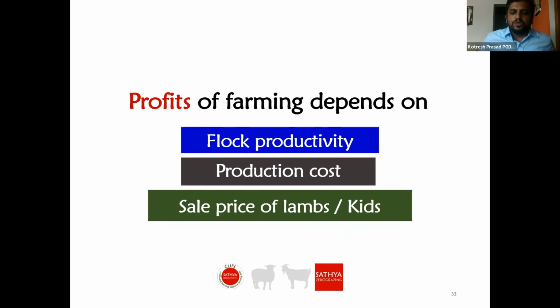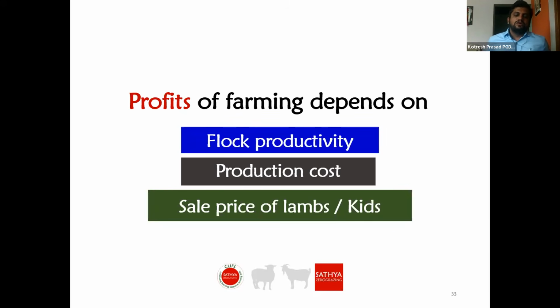Flock productivity is also important, because selection of animals is very important. Depending on the body coat also, you can see whether the animal has good average daily gain or not. Based on the animal's hair coat, farmers must be able to say whether the animal is good or not. Based on a few characteristics, the length of the animal, the thickness of the back fat, the hair coat, it should be true to breed.